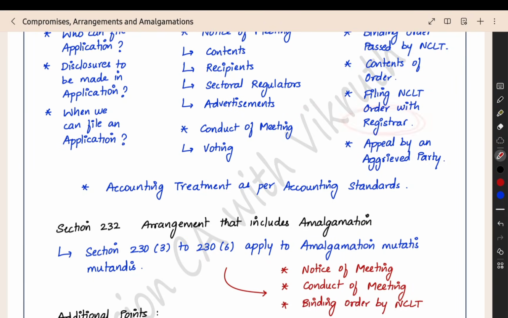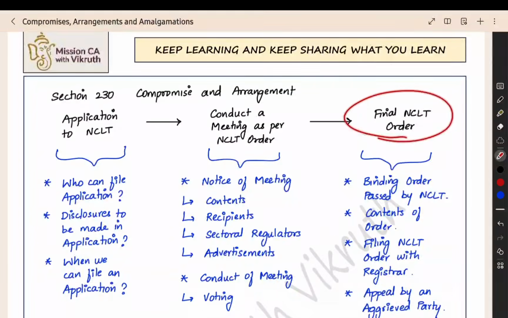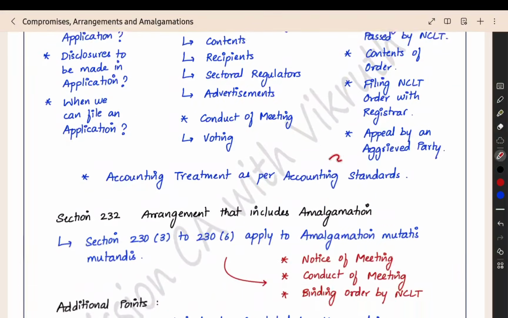In this chapter, whenever you get any order, you have to file the certified copy of the order with the registrar of companies. So that is one requirement which will be there in all the sections in this particular chapter. Then there is appeal by an aggrieved party. If you don't like the NCLT order, you can go for an appeal. So that we also have.